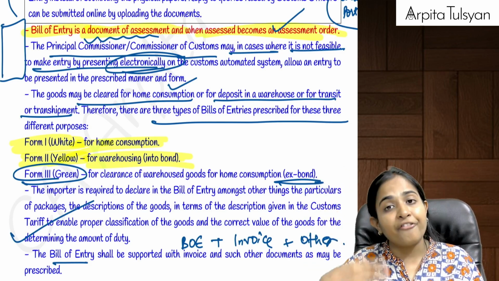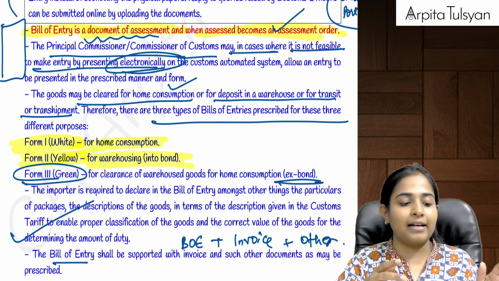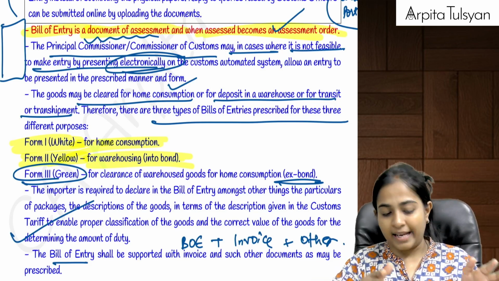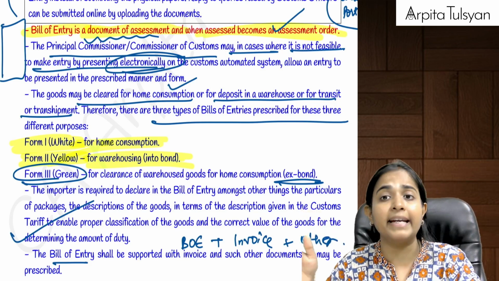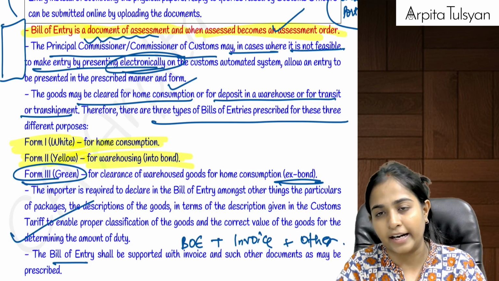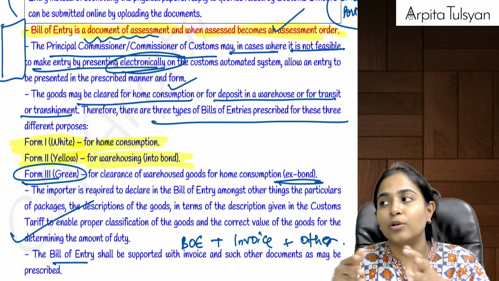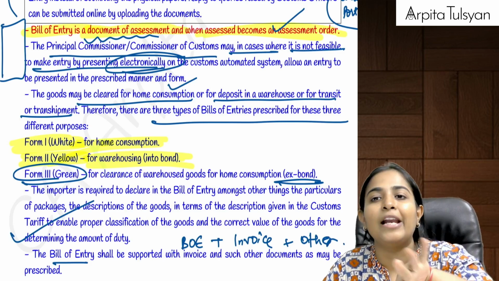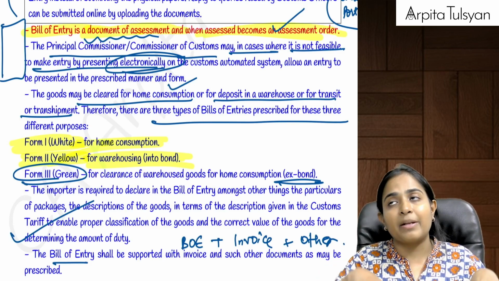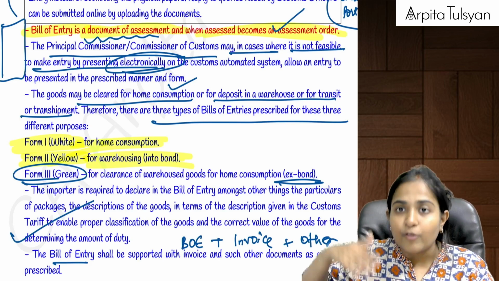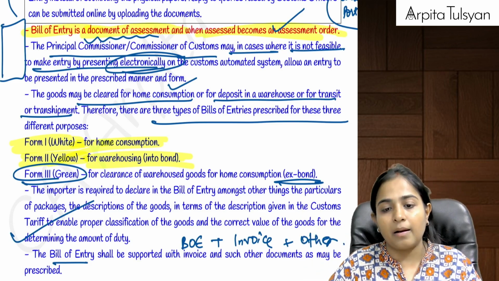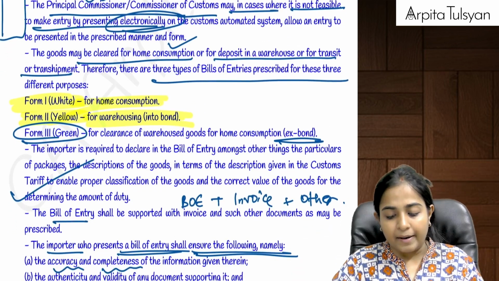There are different bills of entry. Let's say we are importing goods and clearing them for home consumption, there is Form 1, white, which is the bill of entry. Let's say we are going to take the goods to the warehouse, into bond, for that there is a Form 2, yellow bill of entry. And let's say we have deposited the goods into the warehouse and now we want to clear them for home consumption, for that there is a Form 3, green color bill of entry. Are you clear with this?